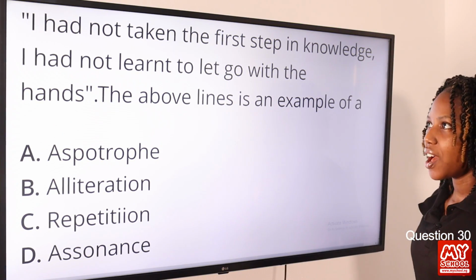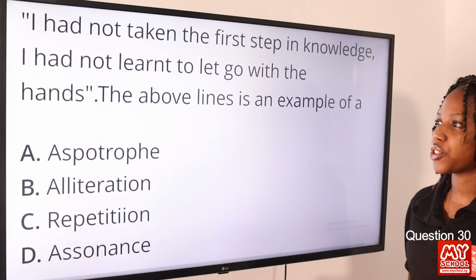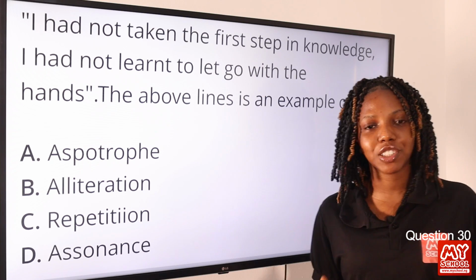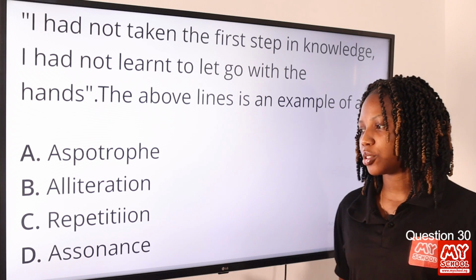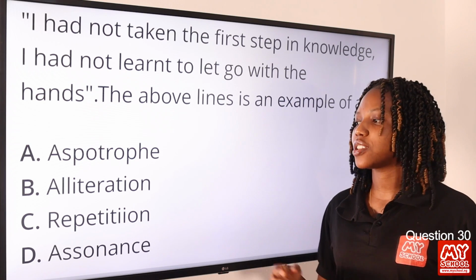Question 30. I had not taken the first step in knowledge. I had not learned to let go with the hands. The above lines is an example of a dash. Option A, apostrophe. Option B, alliteration. Option C, repetition. Option D, assonance. So the answer to this question is repetition.